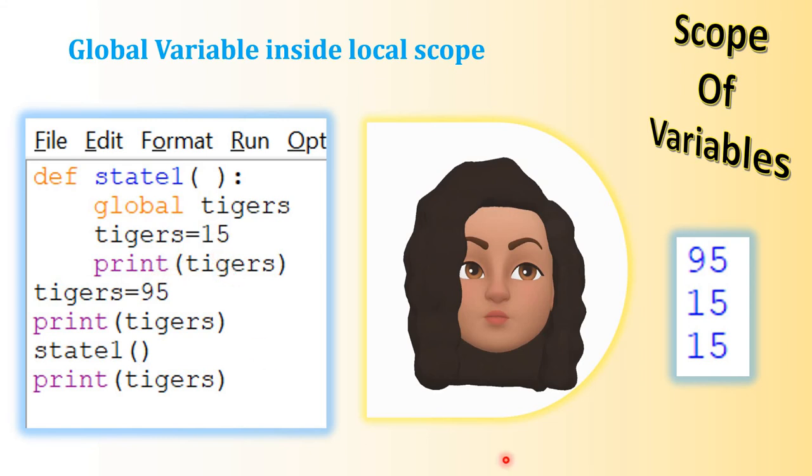After printing, when it comes to the main part, the value of tigers will still be 15, because we have declared the variable tigers as global inside the function also. So this print tigers will take the value 15, because the variable tigers used inside the function is declared as global. So that variable will assume the value 15 even when it comes to the main program.